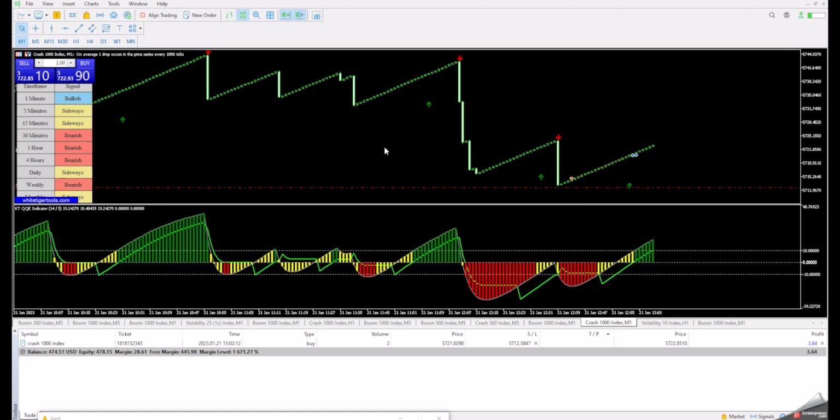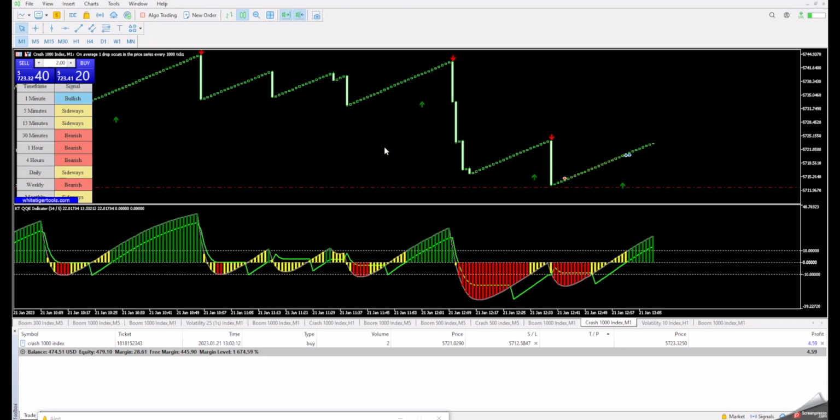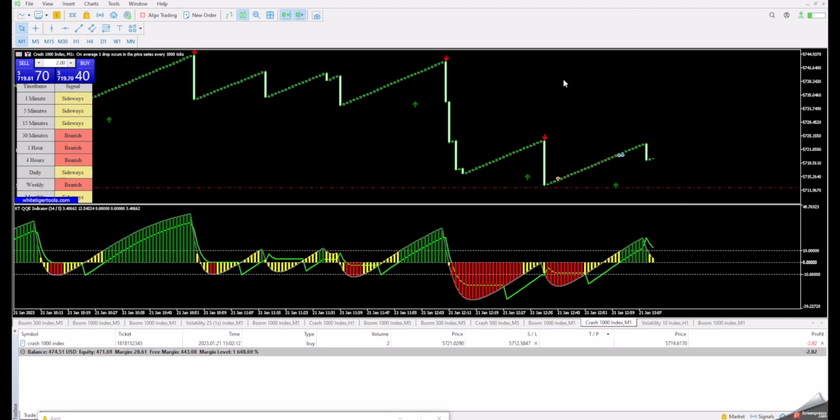Remember, spikes happen more frequently when the trend is strong on higher time frames. A spike happened just before I was about to close my trade and take my profit, but luckily the spike is not very volatile and the bullish trend is not affected. QQE histogram bars are still green and 1 minute trend is still bullish.